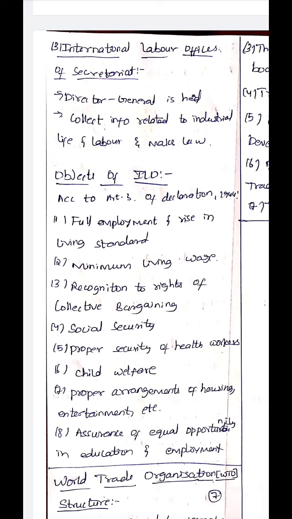The next is International Labour Office or Secretariat. So the director general is the head of this International Labour Office. Their function is to collect information related to industrial life and labor and make law.